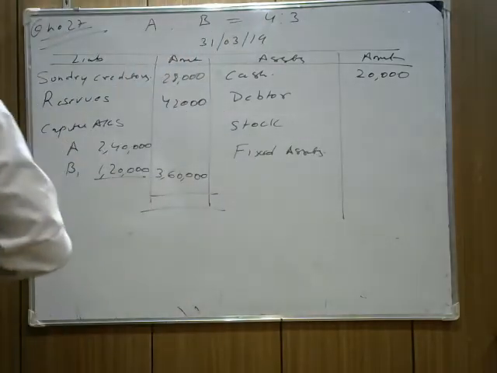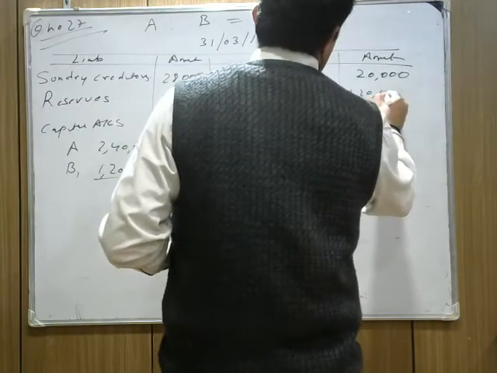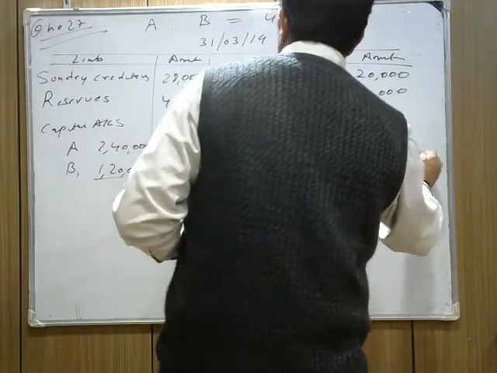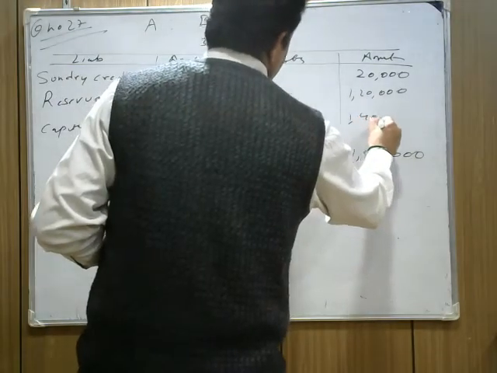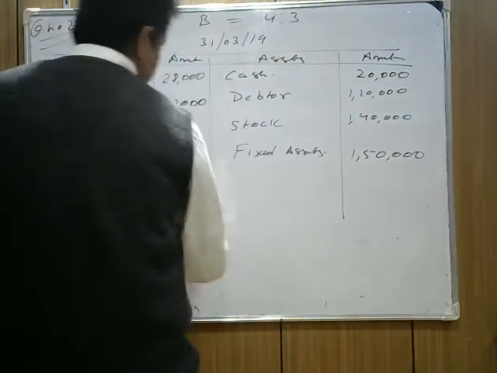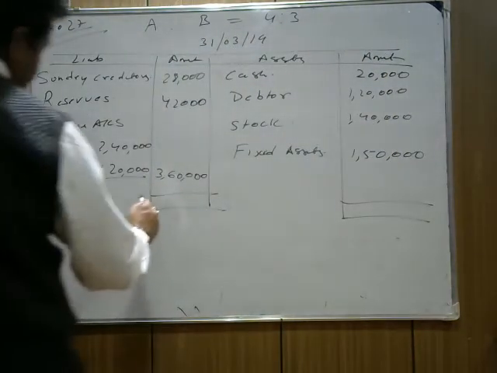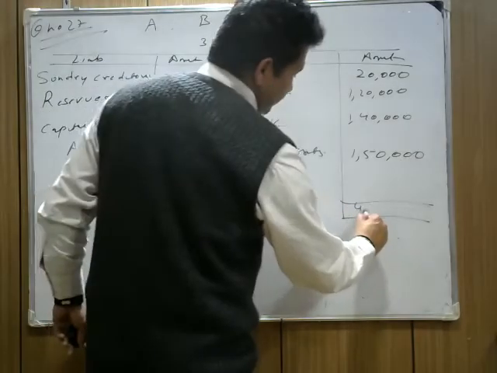The value of debtors is 1,20,000, fixed assets are 1,50,000, and the value of stock is 1,40,000. The total is 4,30,000. This is the balance sheet given.